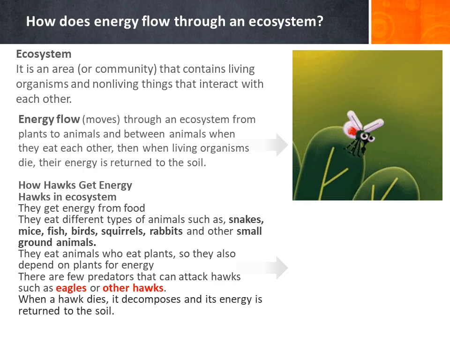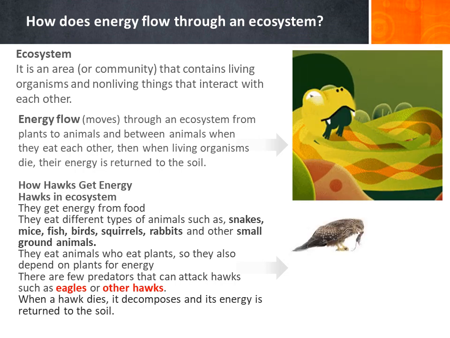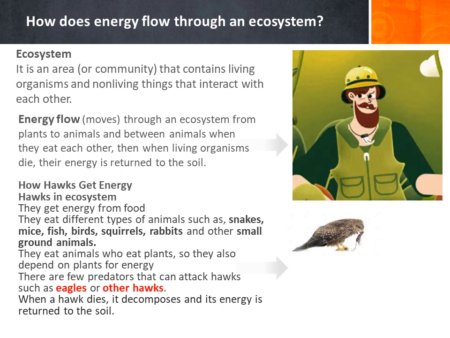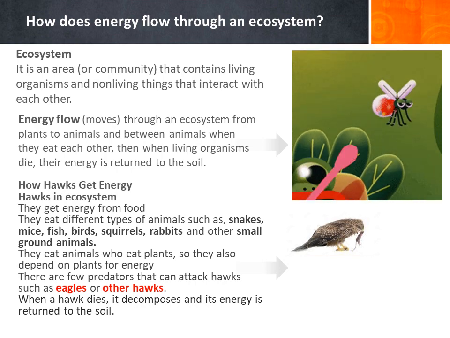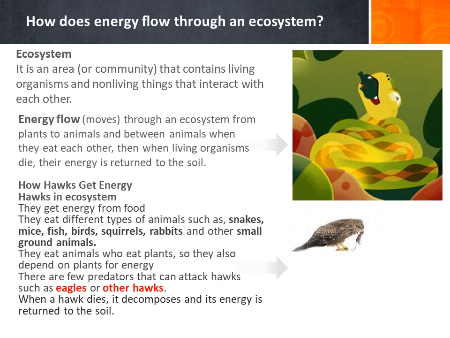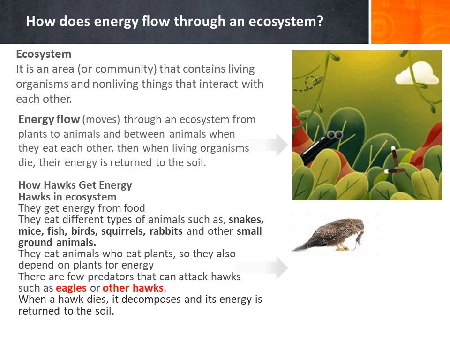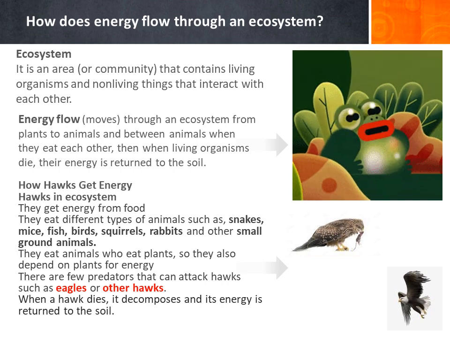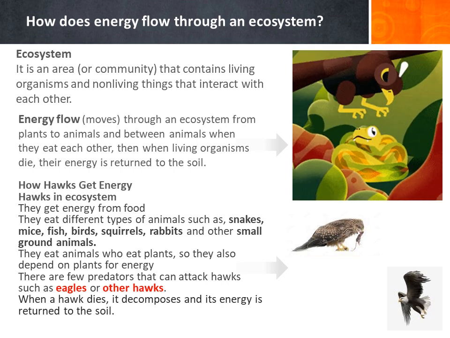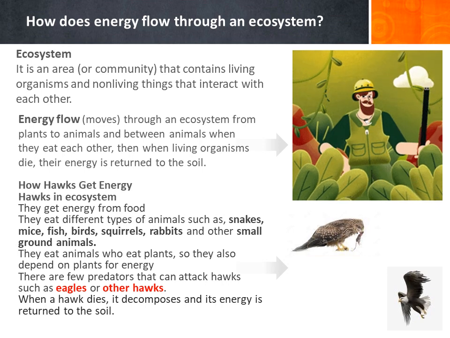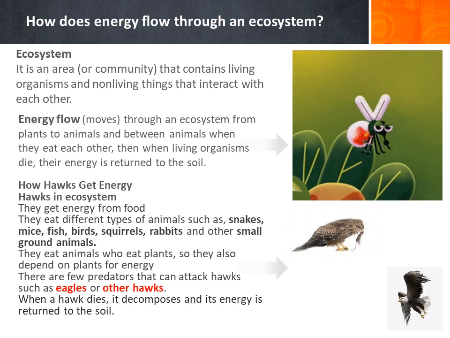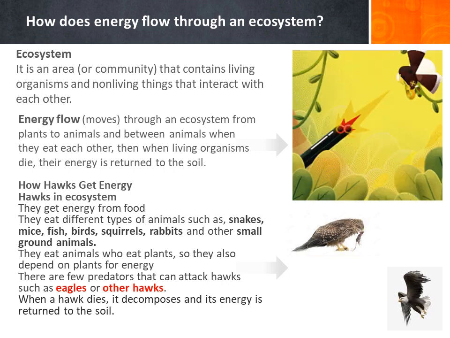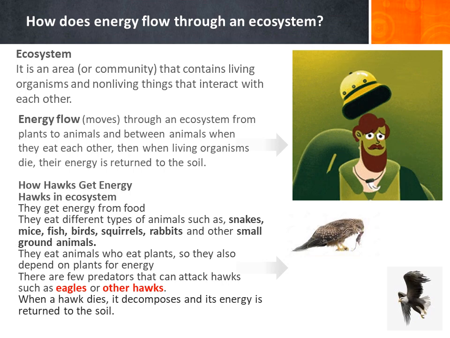How do hawks get energy? Hawks in the ecosystem get energy from food. They eat different types of animals such as snakes, mice, fish, birds, squirrels, rabbits, and other small ground animals. They eat animals that eat plants, so they also depend on plants for energy. There are few predators that can attack hawks, such as eagles or other hawks. When a hawk dies, it decomposes and its energy is returned to the soil.